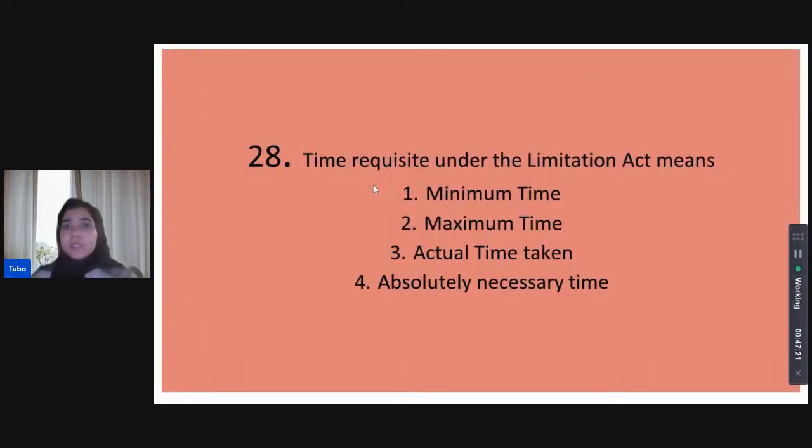Time requisite under the Limitation Act means. So time requisite, the meaning of the phrase time requisite, what is it? Does it refer to minimum time, to maximum time, to actual time taken, or to absolutely necessary time? Or by absolutely necessary time do we mean time that cannot be dispensed with? This needs to be done. Which of the following does time requisite refer to?